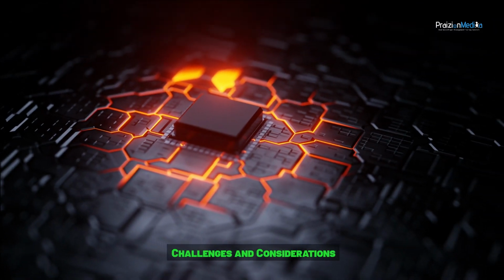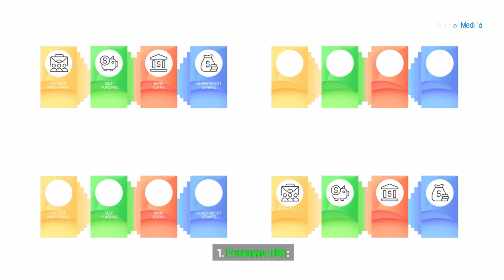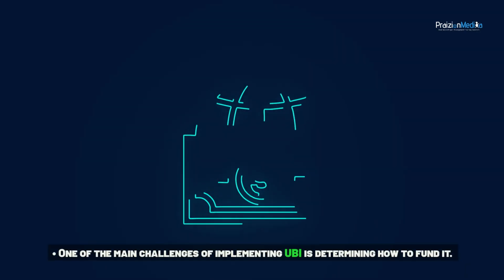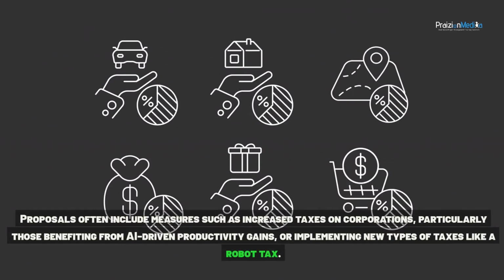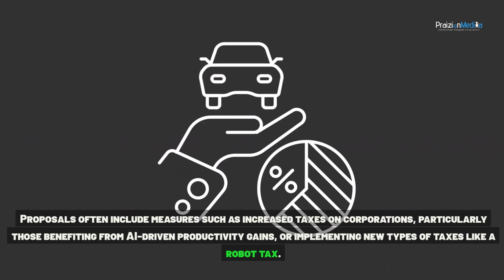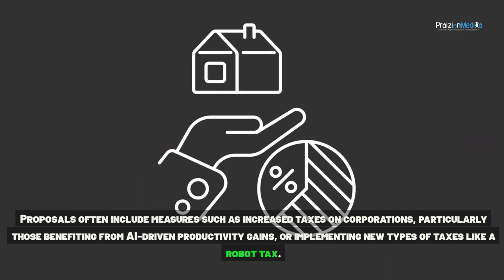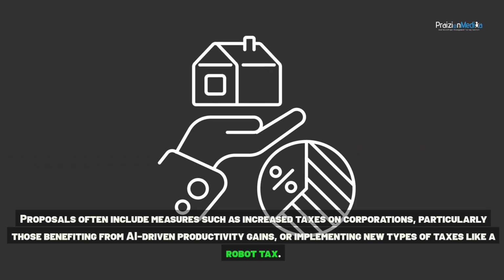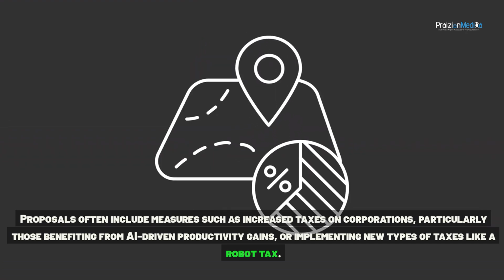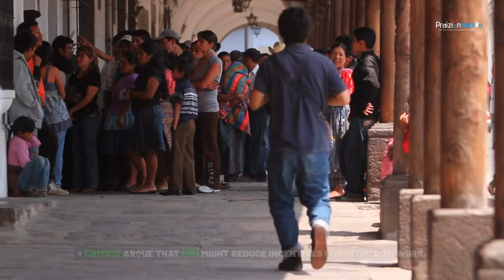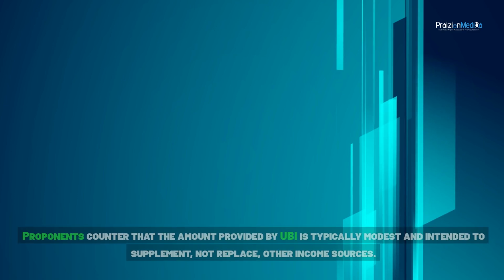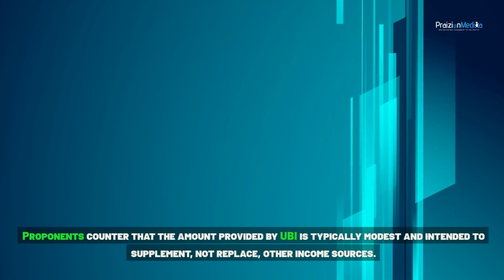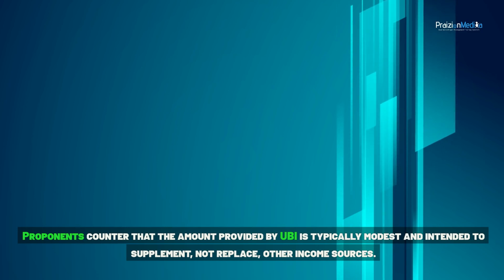Challenges and considerations. 1. Funding UBI. One of the main challenges of implementing UBI is determining how to fund it. Proposals often include measures such as increased taxes on corporations, particularly those benefiting from AI-driven productivity gains, or implementing new types of taxes like a robot tax. 2. Balancing incentives. Critics argue that UBI might reduce incentives for people to work. Proponents counter that the amount provided by UBI is typically modest and intended to supplement, not replace, other income sources.